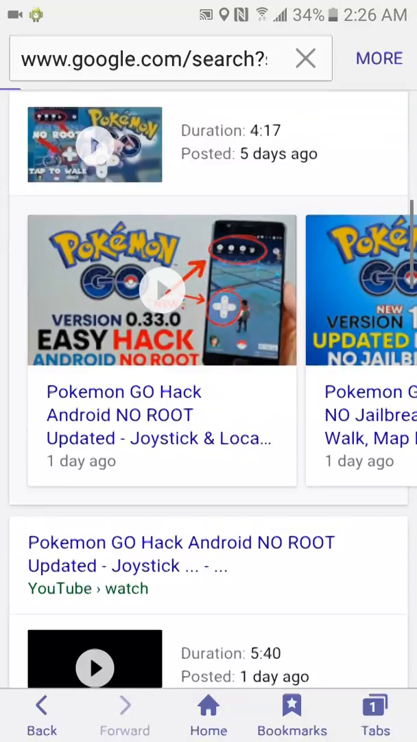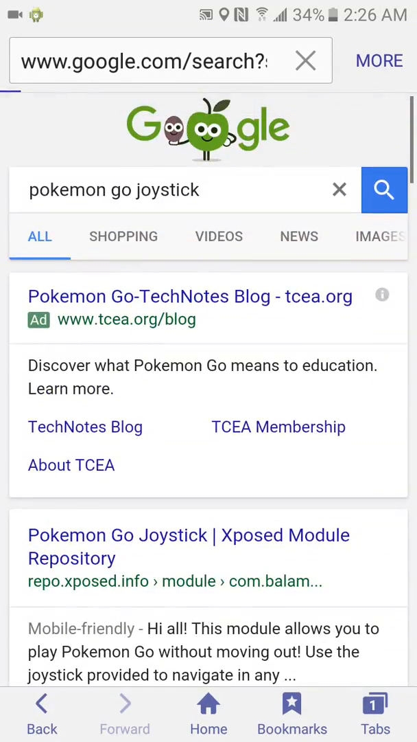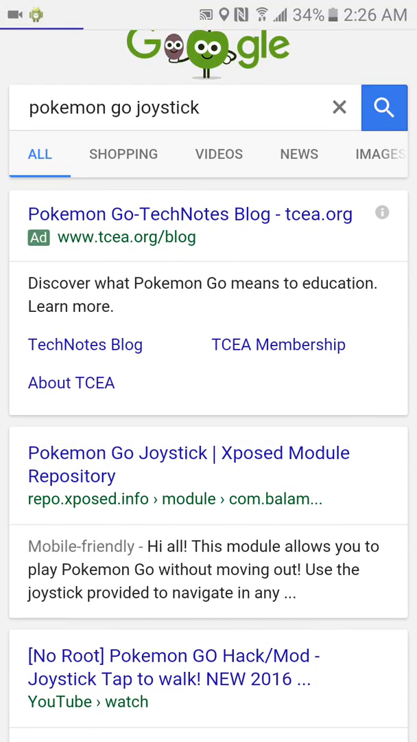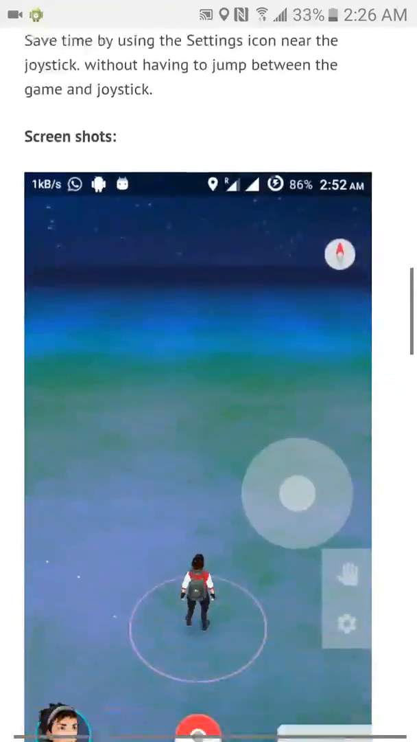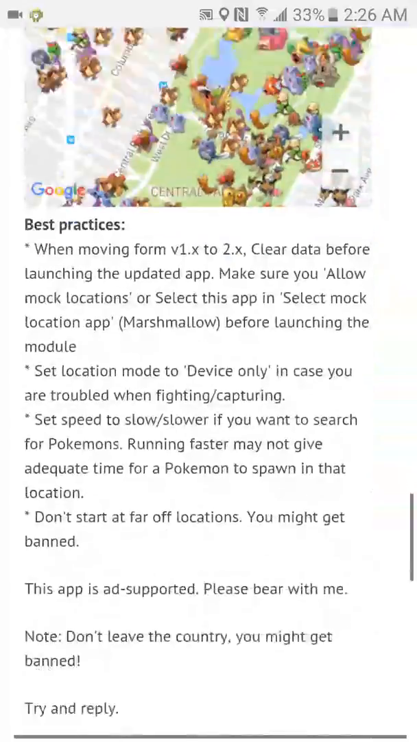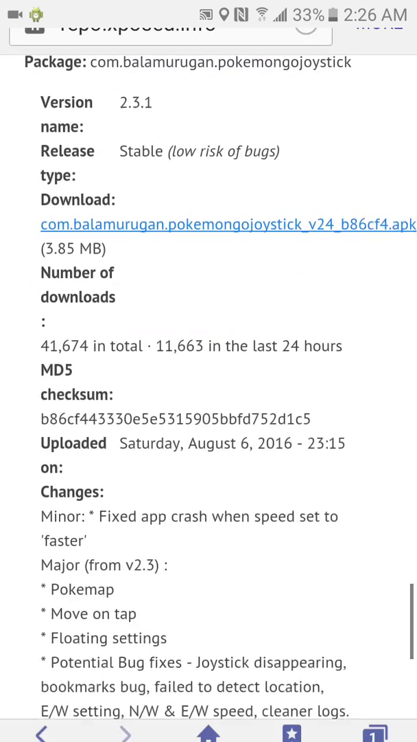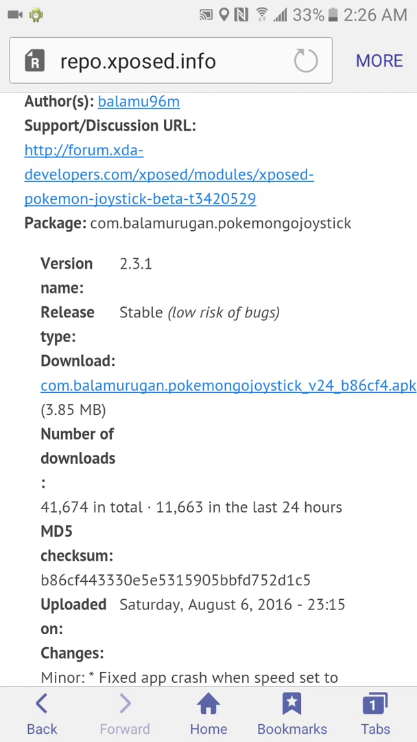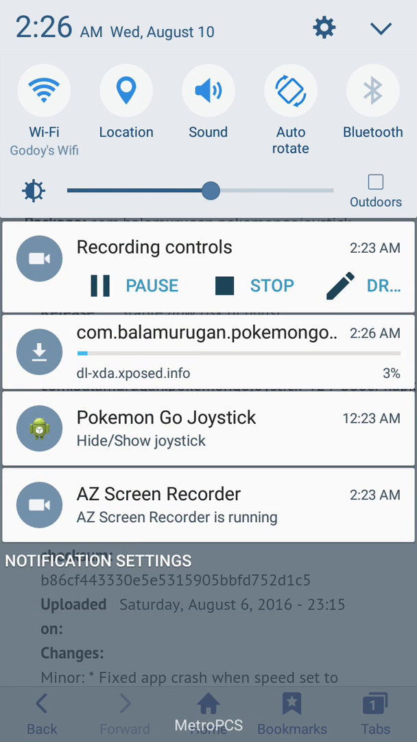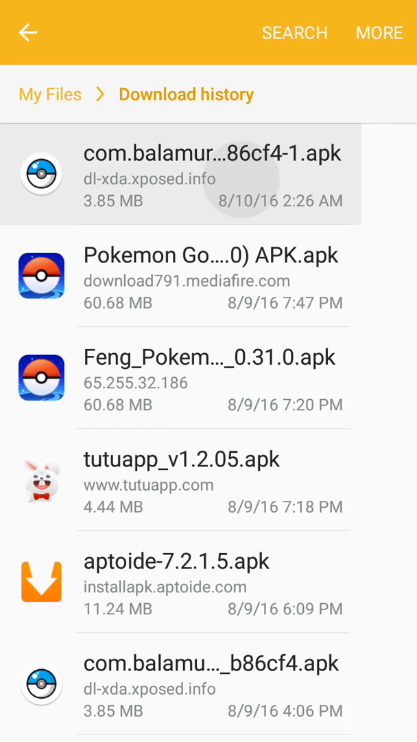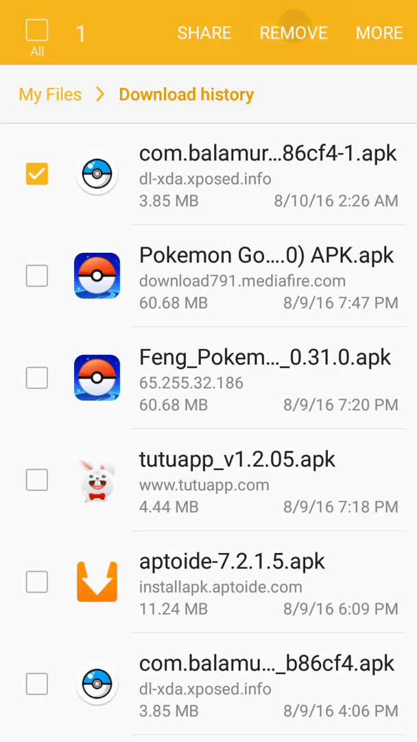The link should give you the application. And there it is. It should be the first one, and then just click download, and it'll download. And we remove it.